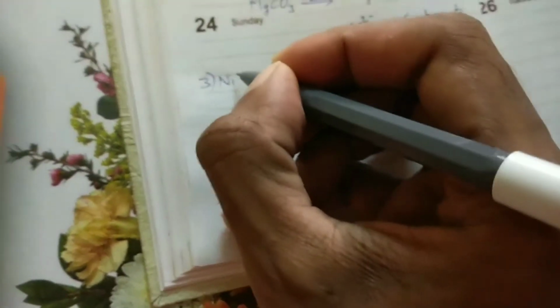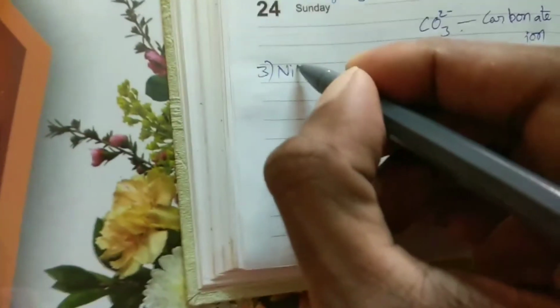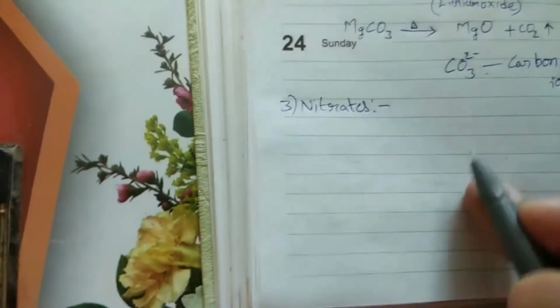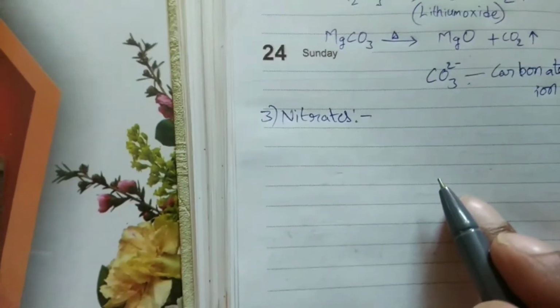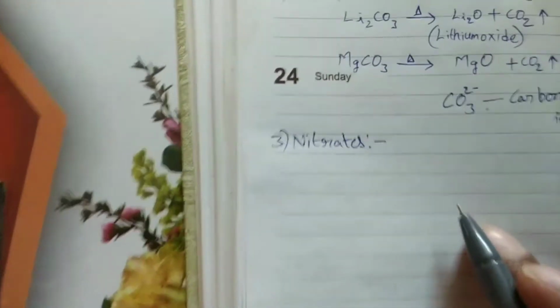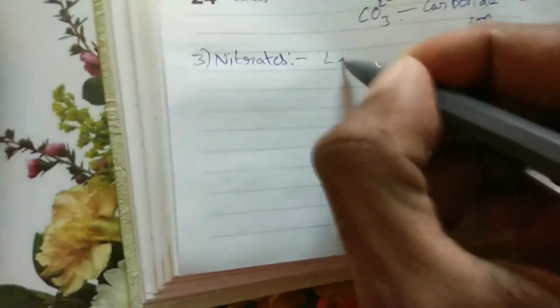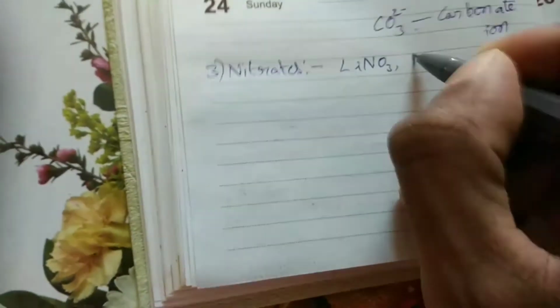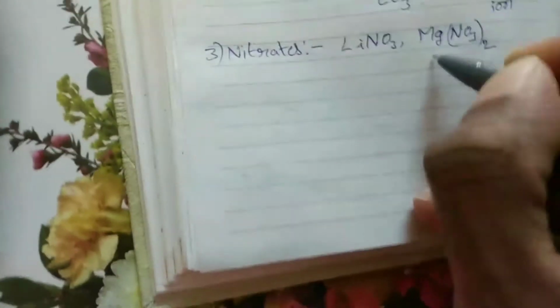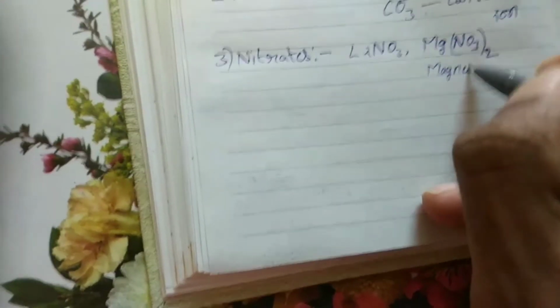Next one is nitrates. Lithium and magnesium form nitrates. Those are LiNO3, lithium nitrate, and Mg(NO3)2, magnesium nitrate.